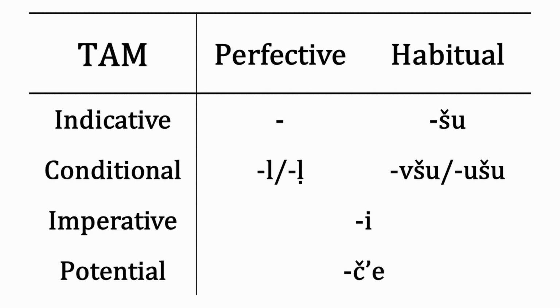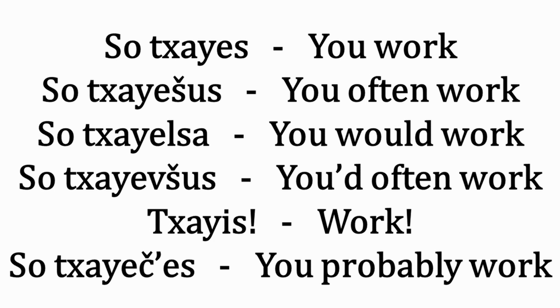There are also 4 moods: the indicative, the conditional, the imperative, and the potential. The potential is used for actions deemed likely or possible by the speaker, although the actual usage is quite broad, and it can be used in several unconventional ways.